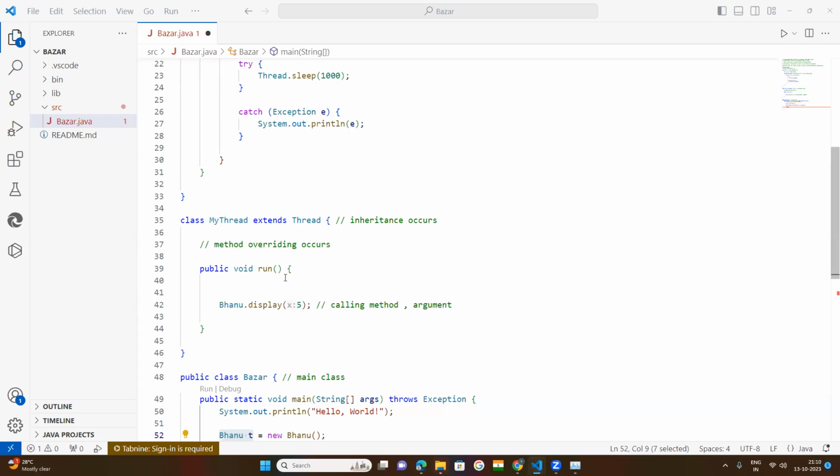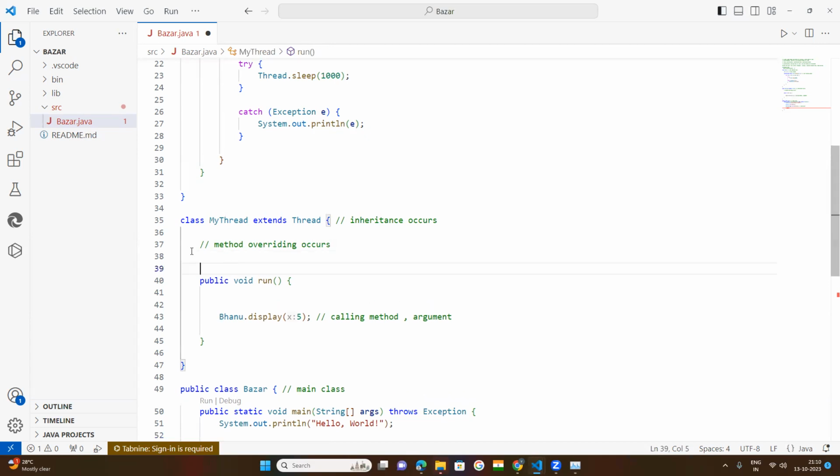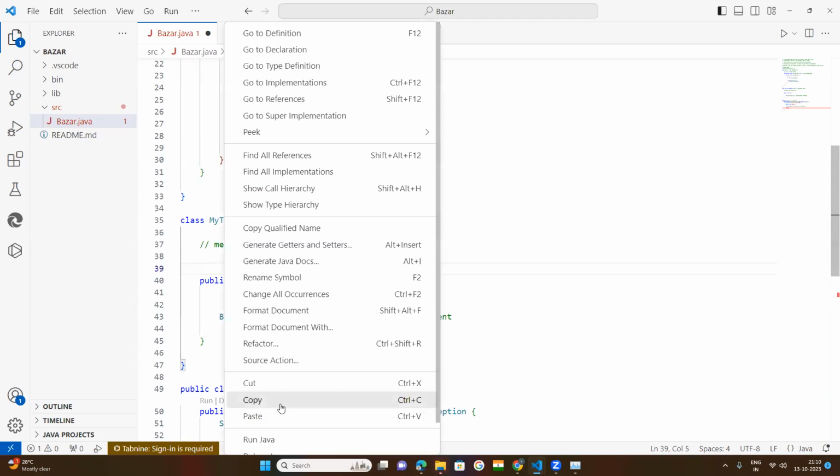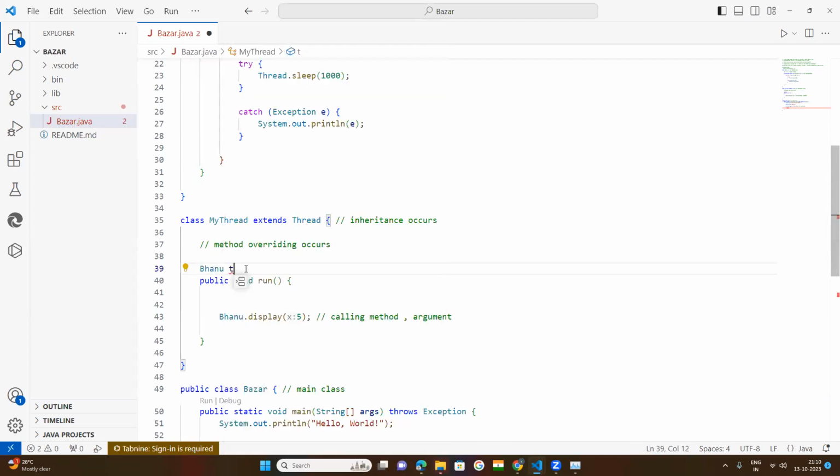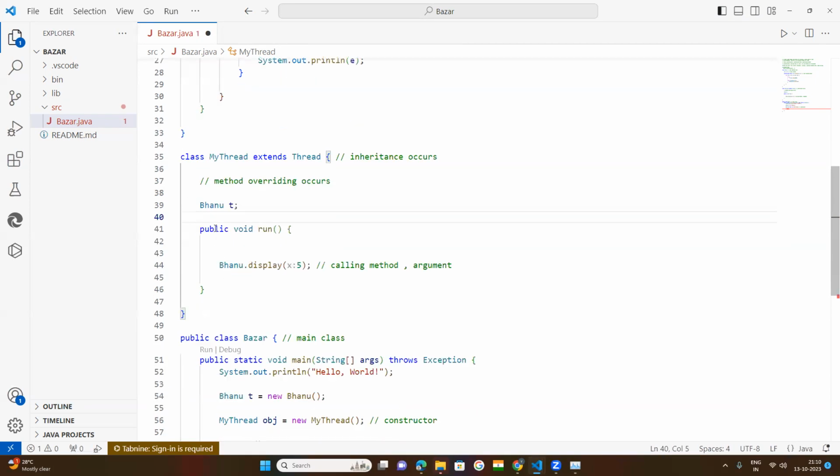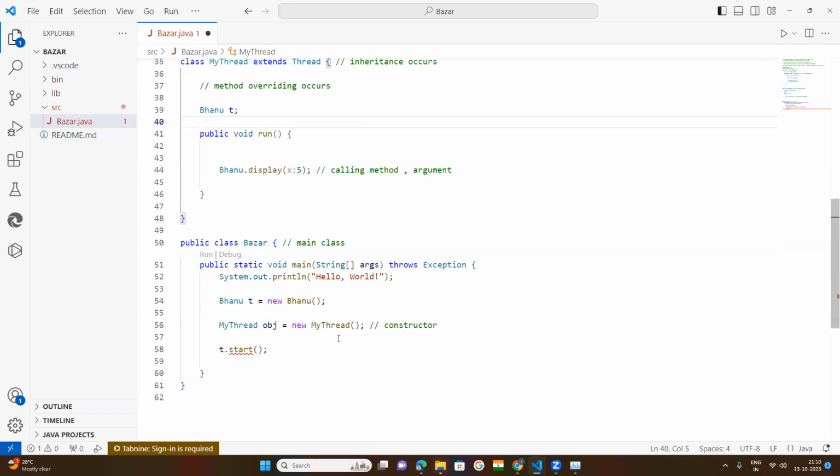Okay, now here under the run method, paste this. So now Bhanu t is what? It is an object. Now you copy this constructor.